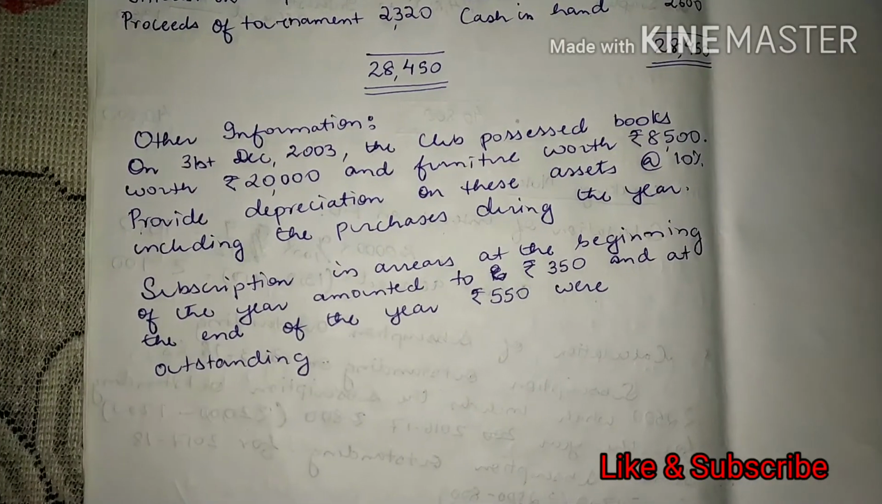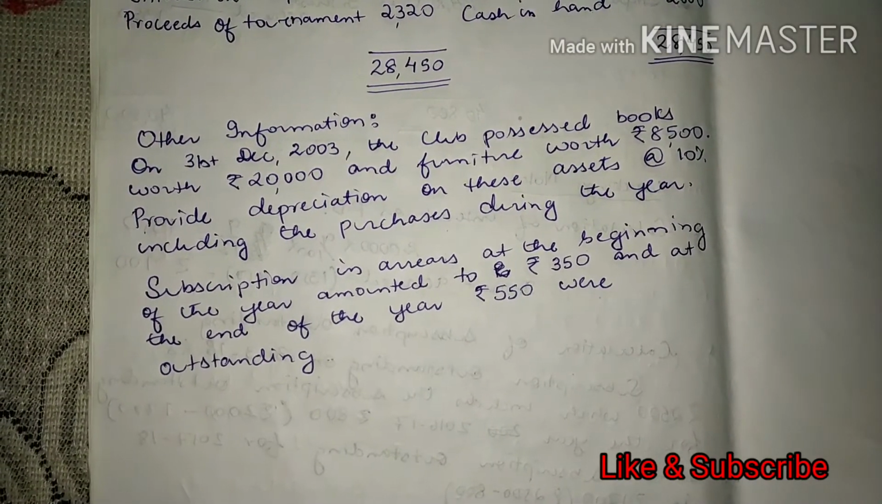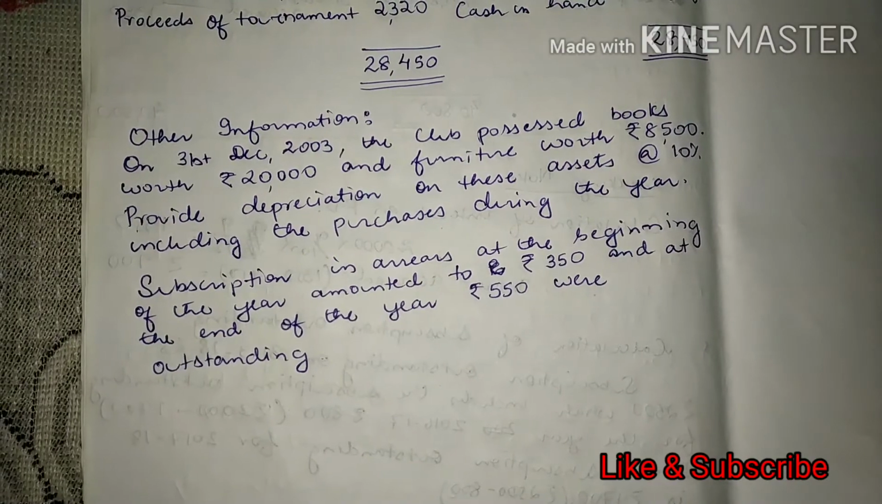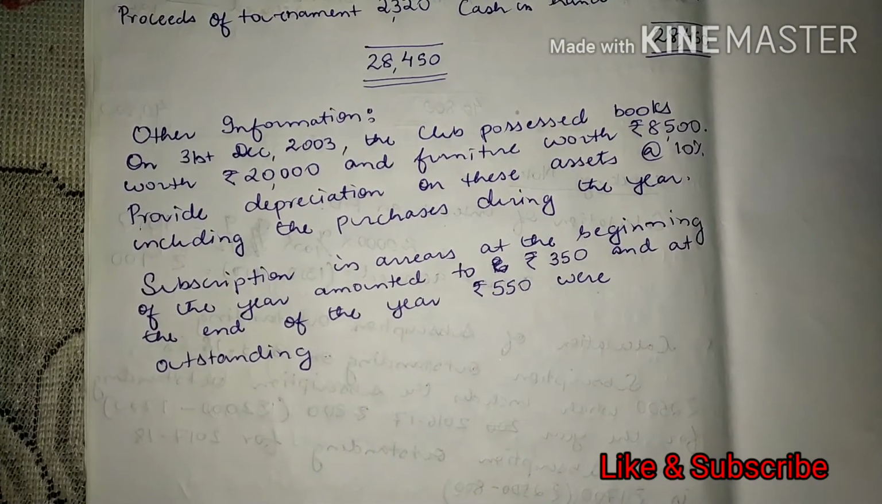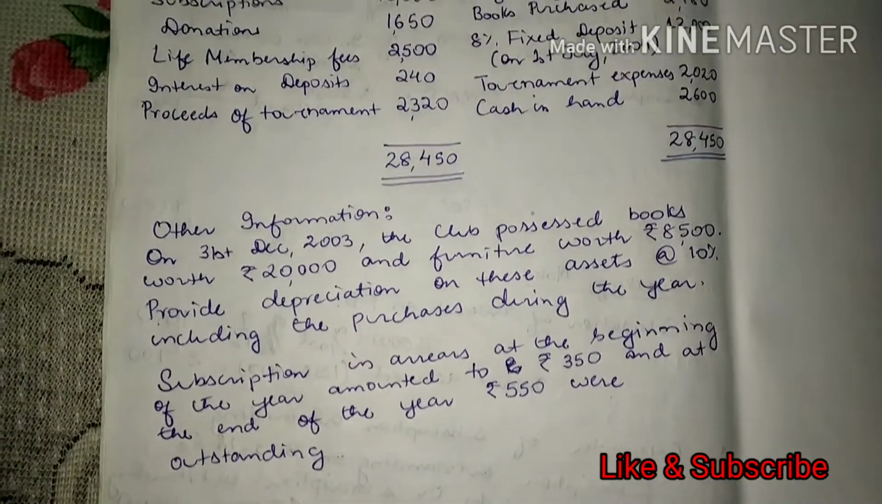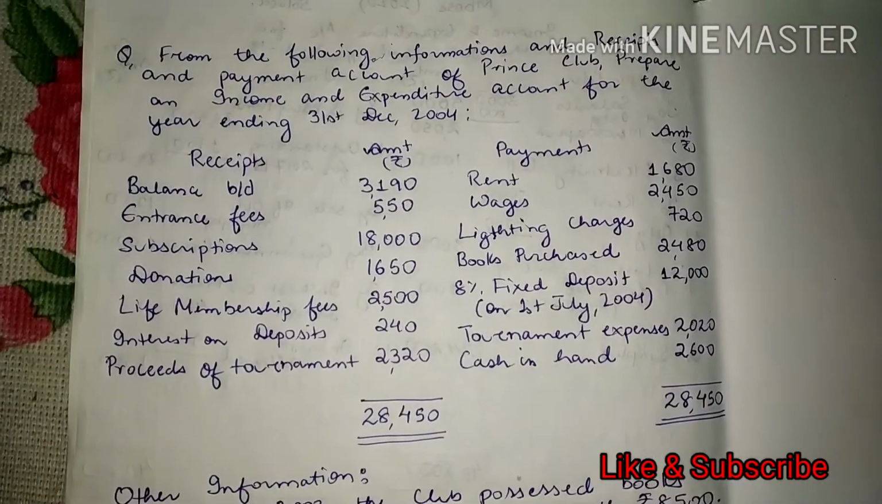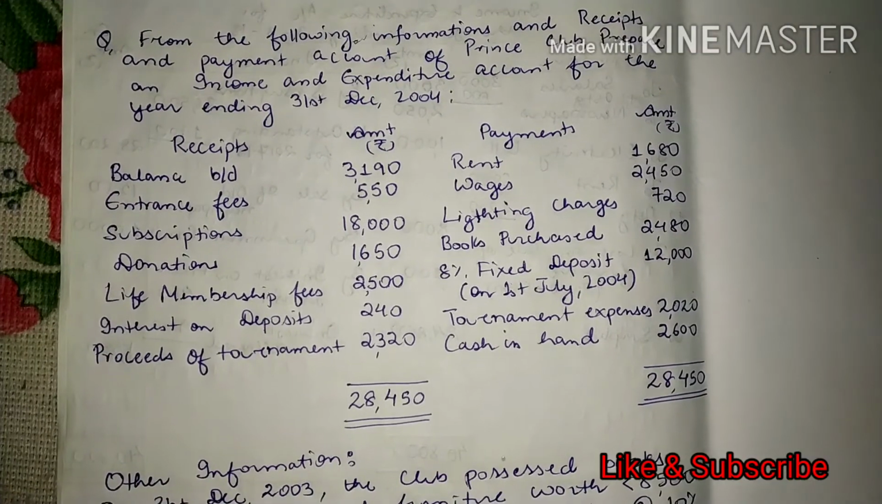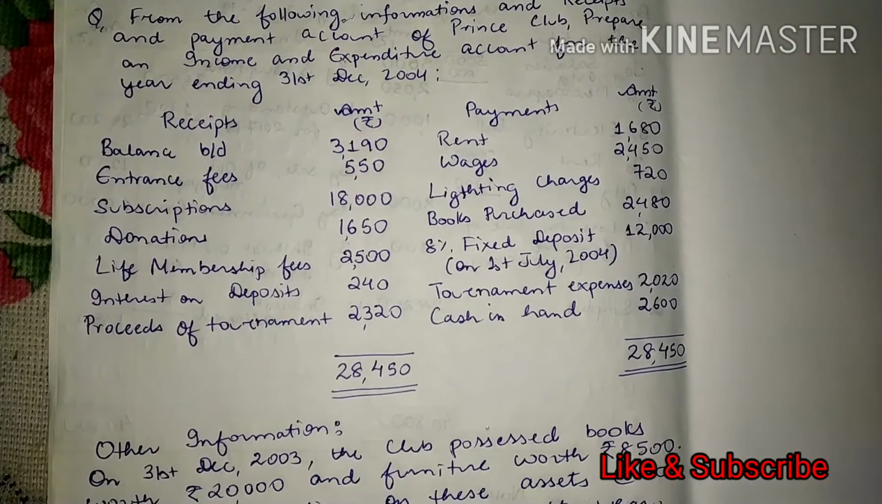Yes, subscription in arrears at the beginning of the year will be deducted, and then subscriptions outstanding at the end of the year, that is 550, will be added. So this is the question from the chapter Not-for-Profit Organization, and in my next video I will present you the solution for this particular question.